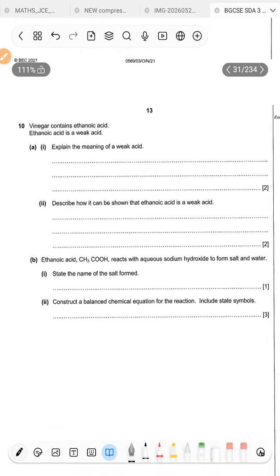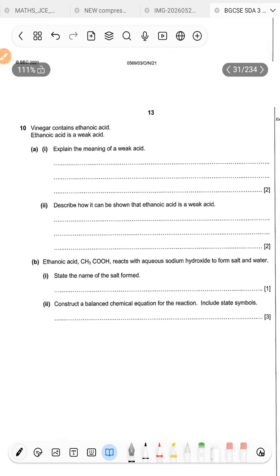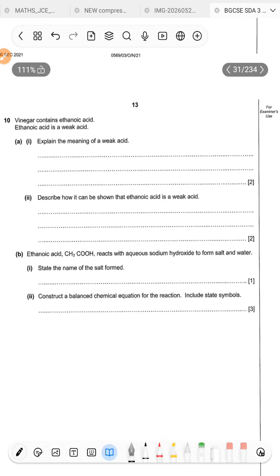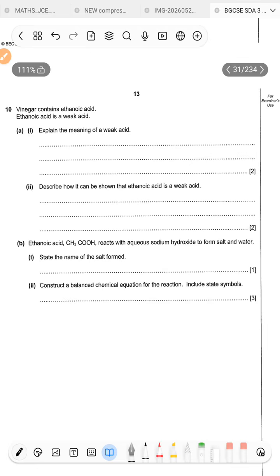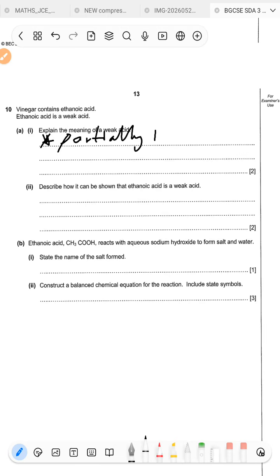Now the last question says, I hope I didn't skip anything. Vinegar contains ethanoic acid. Ethanoic acid is a weak acid. Yes, it is a weak acid. Explain the meaning of a weak acid. What is a weak acid? A weak acid, remember, is a type of acid that partially dissociates. Partially, very important. Partially dissociates in a solution, or partially ionizes in a solution.